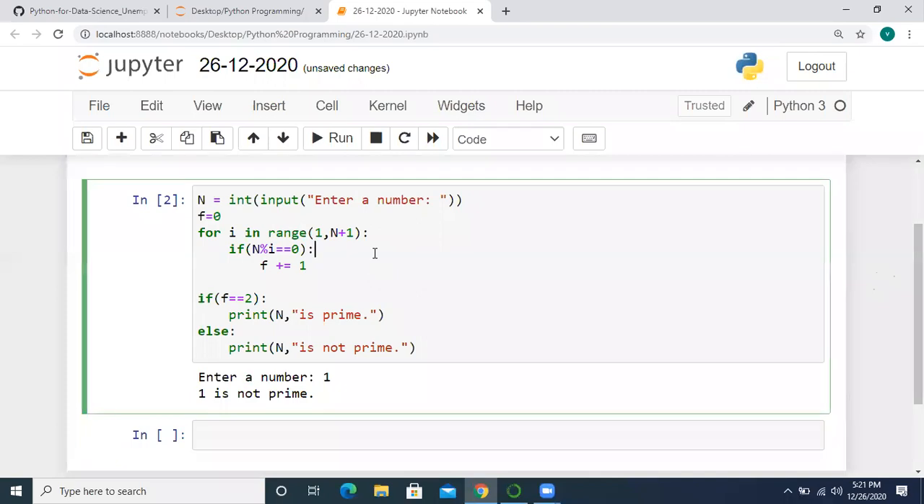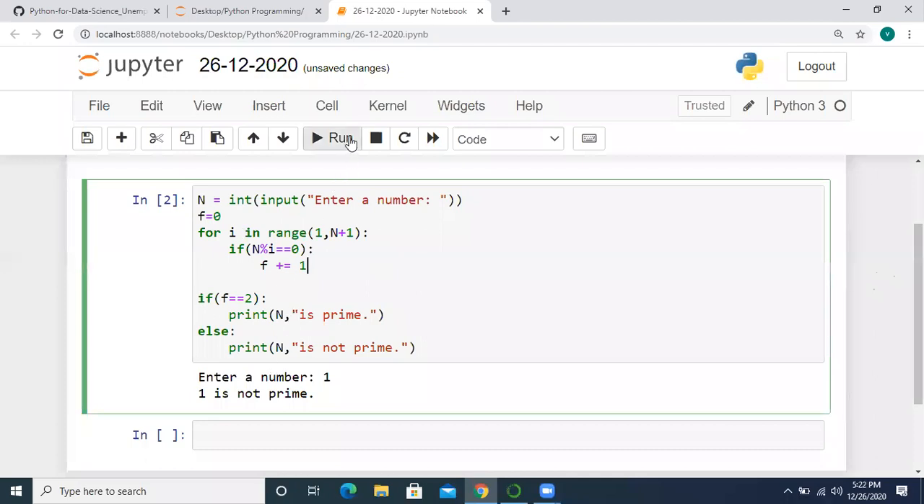So now let me execute and try another thing. f equal to 1 is not required, because here we are taking factors initially as 0. After that, inside the loop, if the remainder is 0, then we increment the f variable by 1.